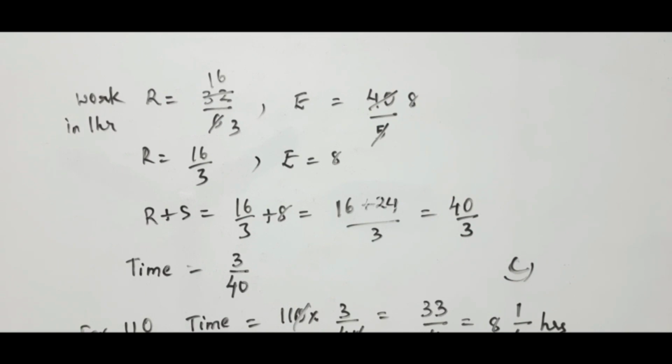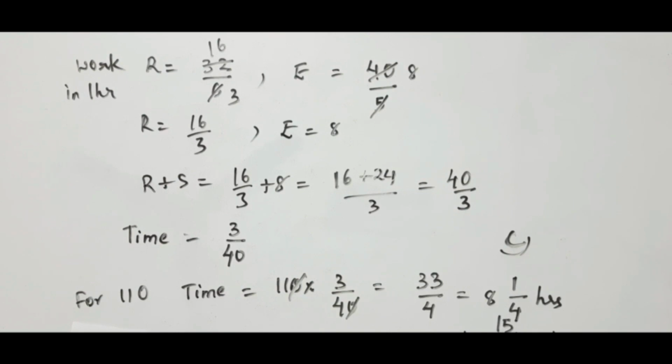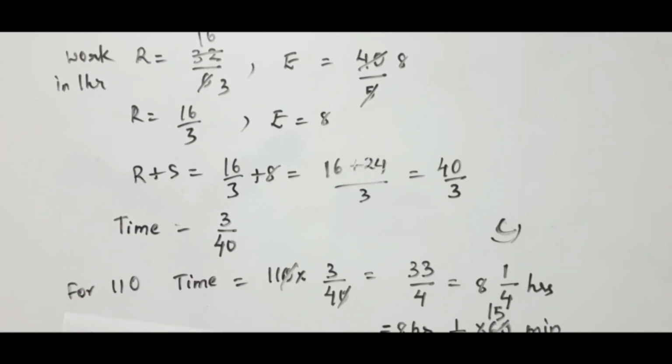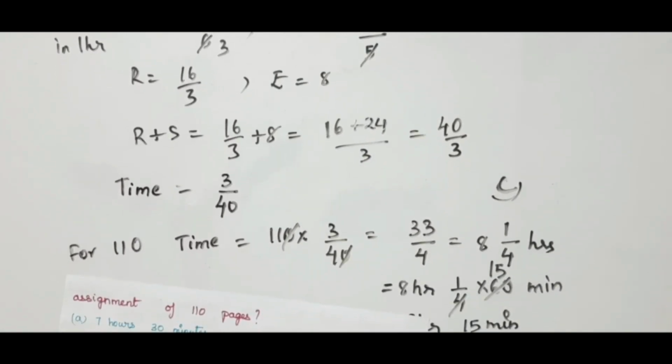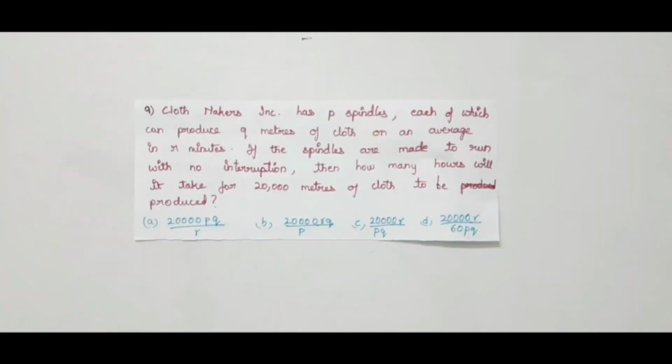Here he asked for 110 pages, so I just multiplied 110 into the time, and I got the required answer. In this way you have to solve this type of problems. Now let us go to the next problem.